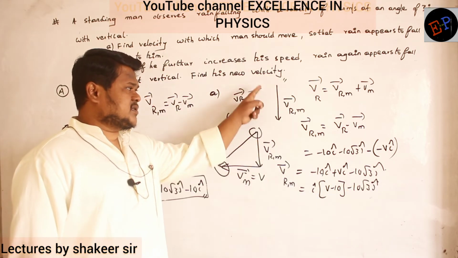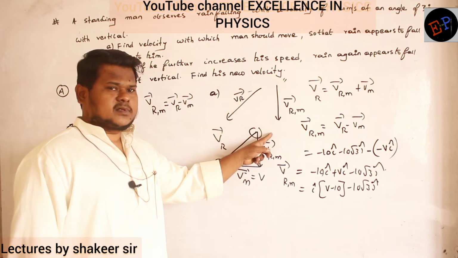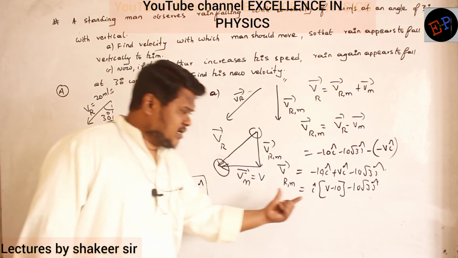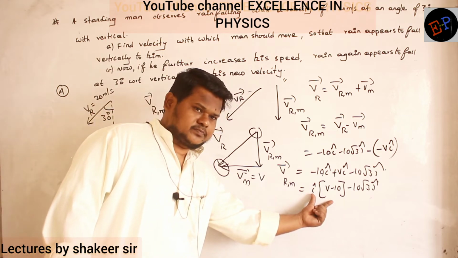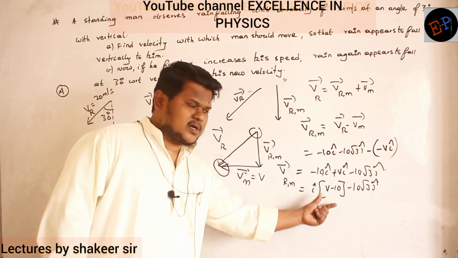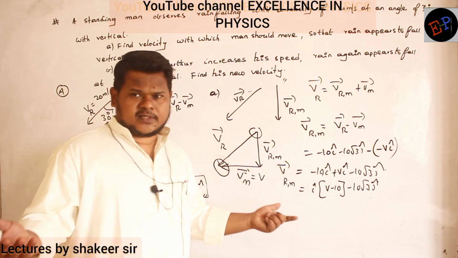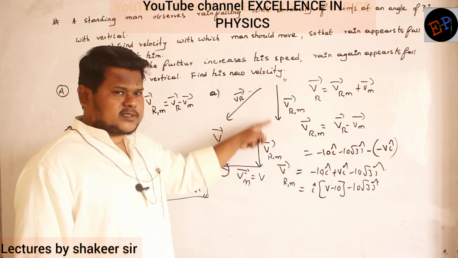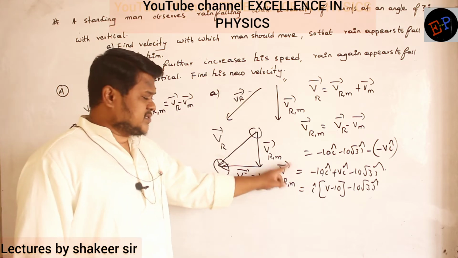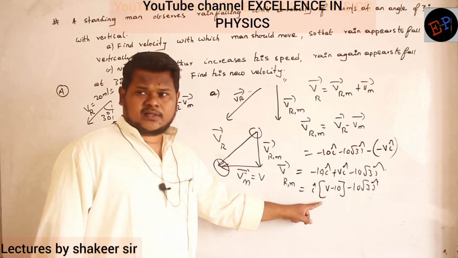And velocity of rain with respect to man is in which direction? Downwards direction. It means the x component should become 0, no? The component which is along x-axis, that is not there. Because rain is falling in vertical direction with respect to the man. It means this velocity does not have any x component.